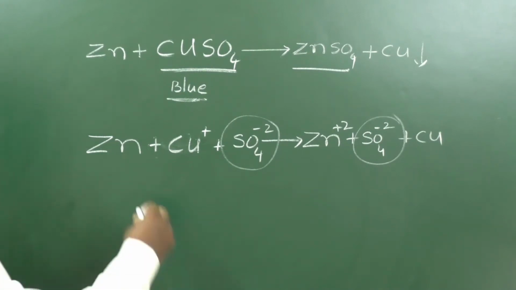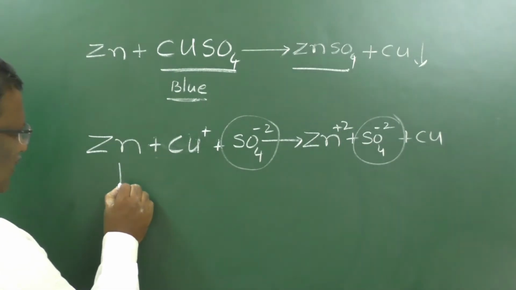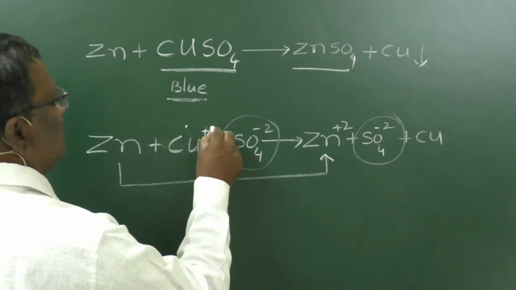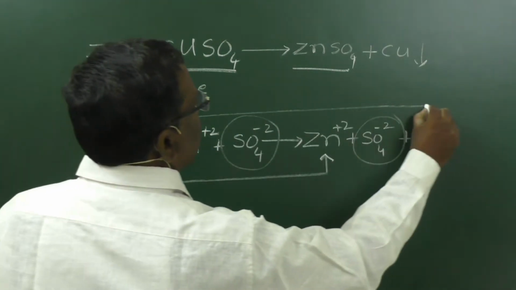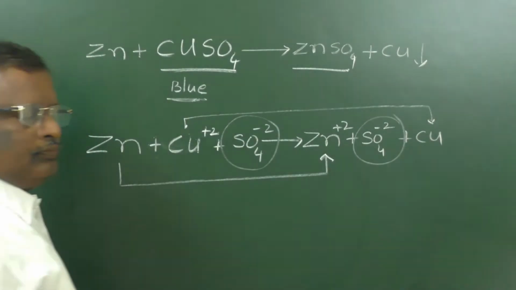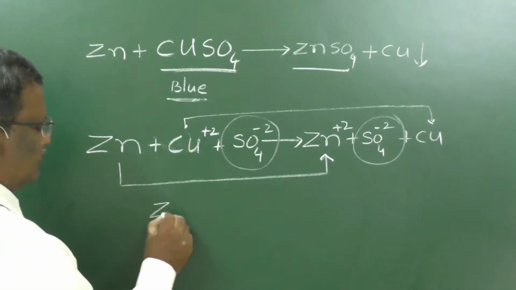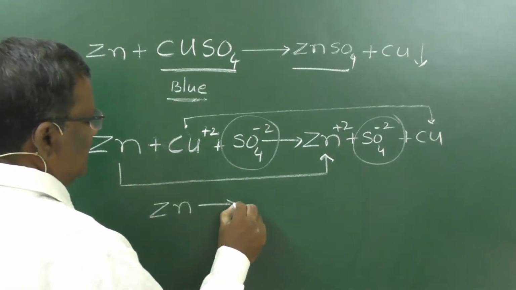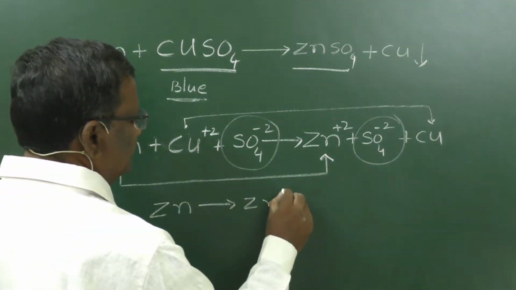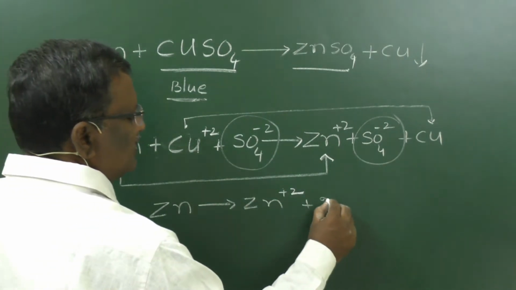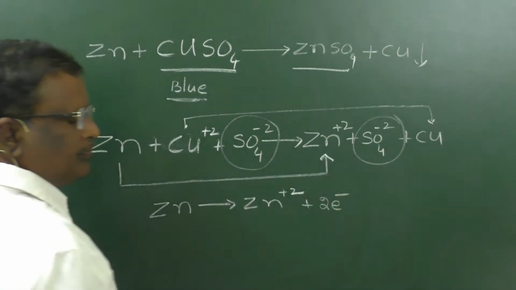Now if you carefully observe, Zn is converted to Zn²⁺ and Cu²⁺ is converted to Cu. This is the main reaction that takes place during this process. Zinc is converted to Zn²⁺, which is possible only when it releases 2 electrons.